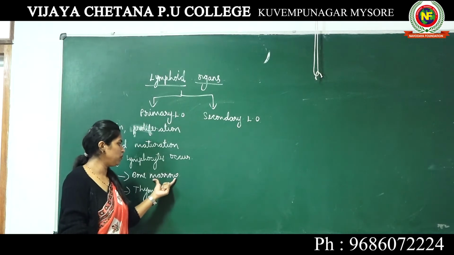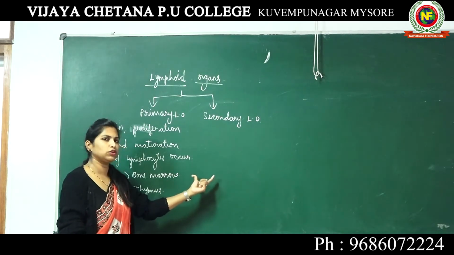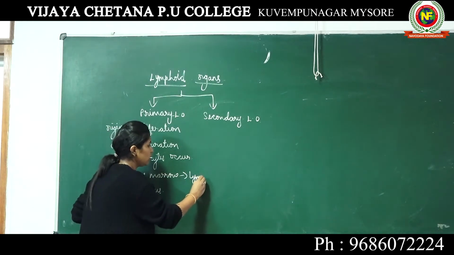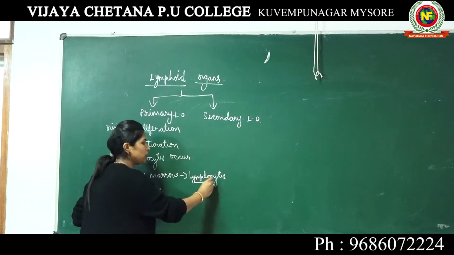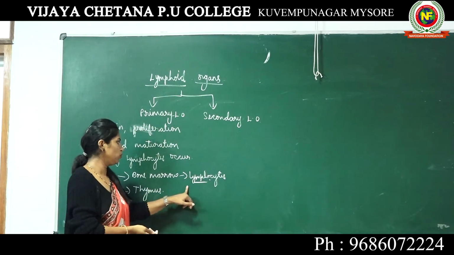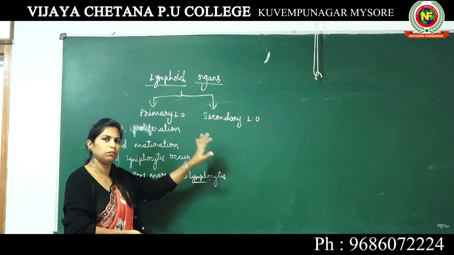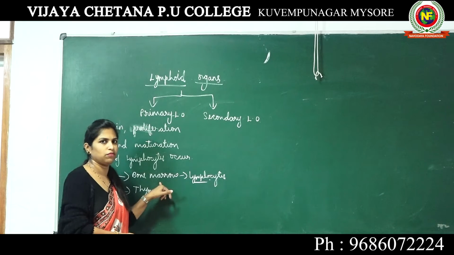One of the WBCs, known as lymphocytes, is also produced in the bone marrow. I have just mentioned lymphocytes since we are talking about lymphoid organs. However, you have to know that all the RBCs, WBCs and platelets are produced in bone marrow itself.